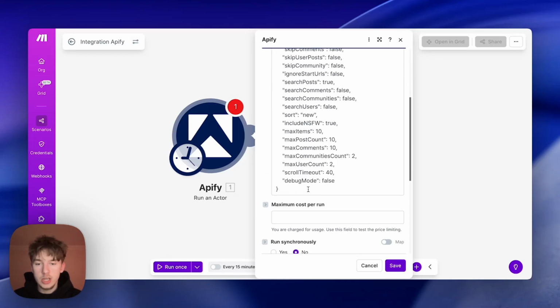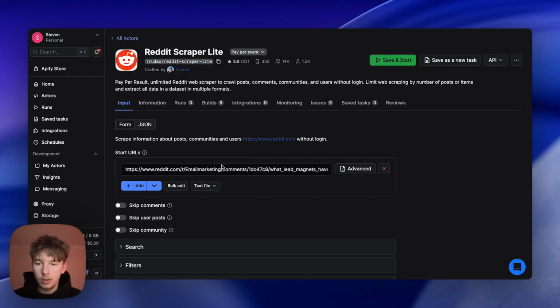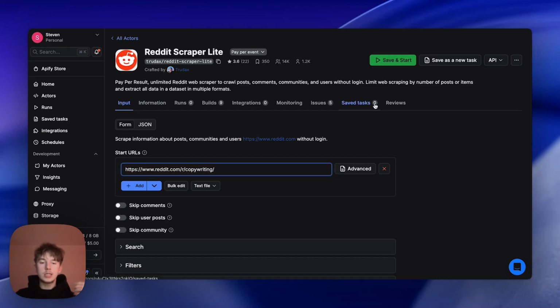And now what we're going to do is change this JSON. We're going to delete all of this, and head back to Apify, and put in the link we want. So we are going to put in copywriting. This is going to be what we're targeting. Obviously, you can change this to certain communities you want to target.